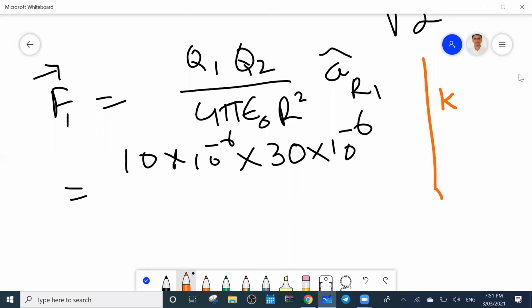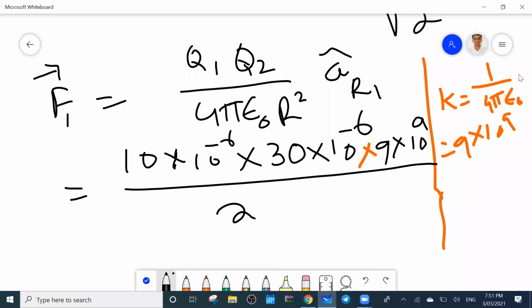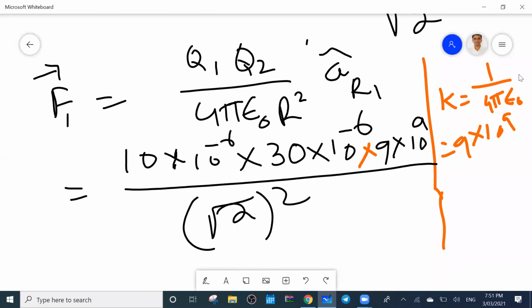Into 9 into 10 to the power 9, by r square. R is root 2, root 2 square.